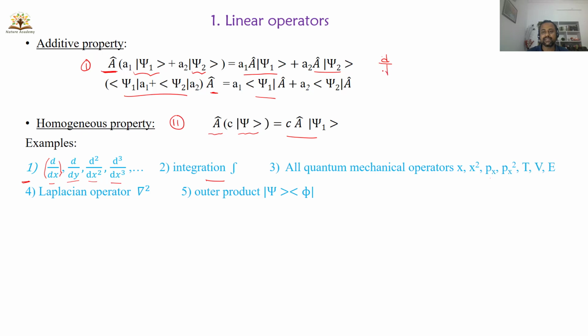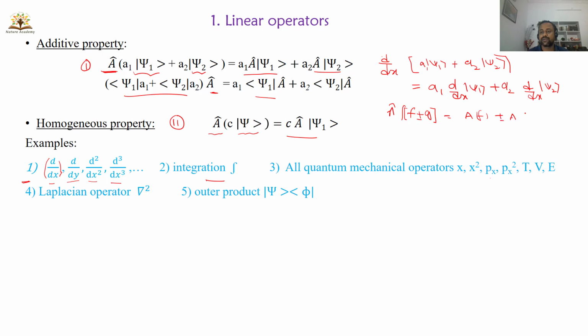Assume that d by dx is an operator, operating on the wave functions a1 psi1 and a2 psi2. I can write this as a1 d by dx of psi1 plus a2 d by dx of psi2. So you can write an operator acting on f plus or minus g as the operator acting on f plus or minus the operator acting on g, and then I can call this a linear operator. So the derivative d by dx is a linear operator.